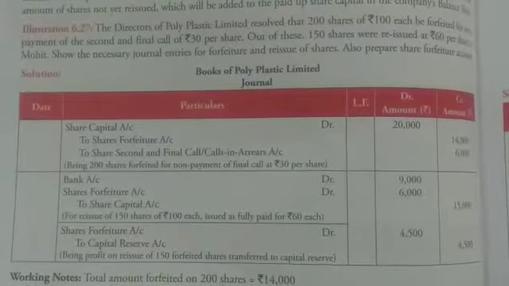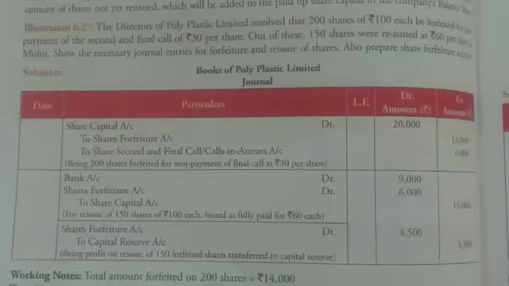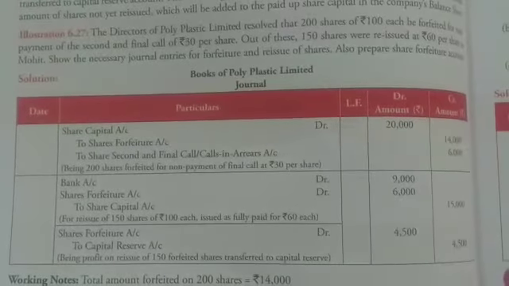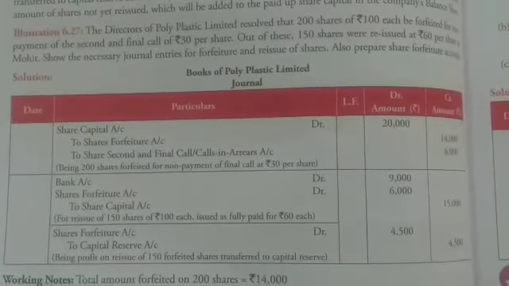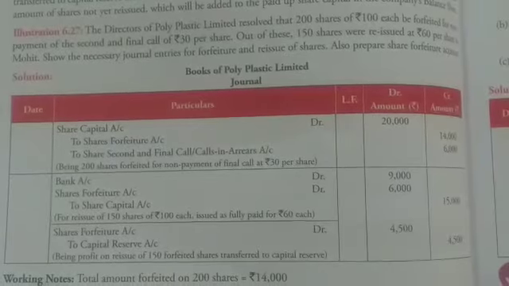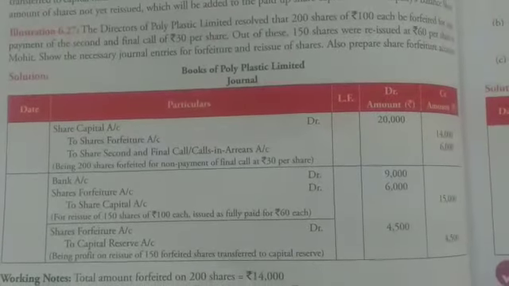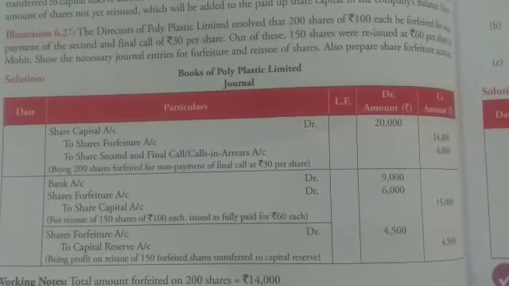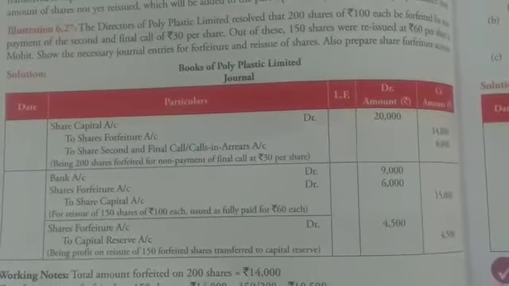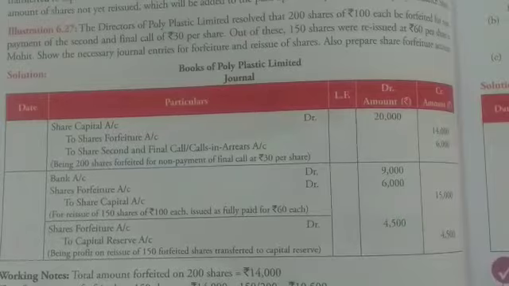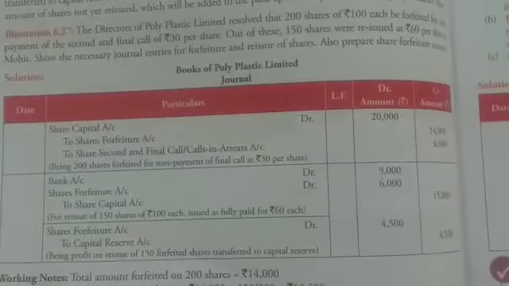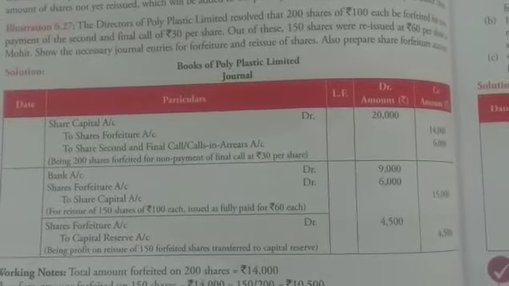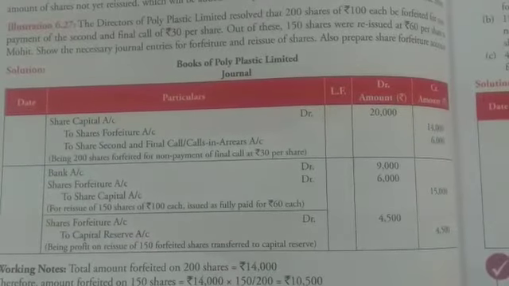Let's look at this example. The directors of a company resolved that 200 shares of 100 each were forfeited for the non-payment of the second and final call of rupees 30 per share. That means the company might have received 70 per share on that 200 shares. Out of this, 150 shares were reissued at 60 per share to another person called Mohit. We need to show the necessary journal entries for forfeiture and reissue of shares.